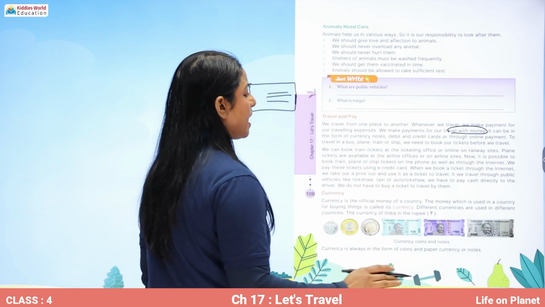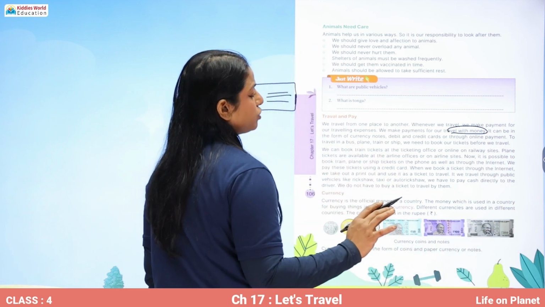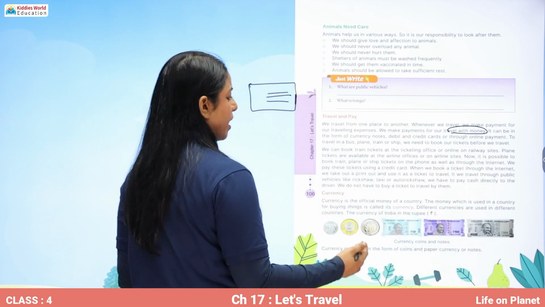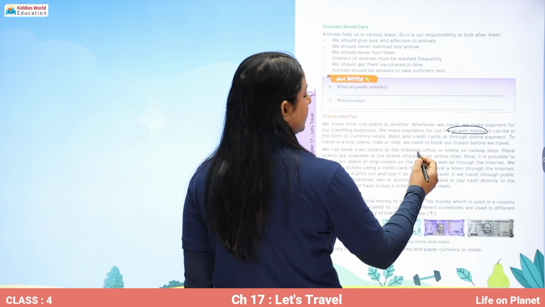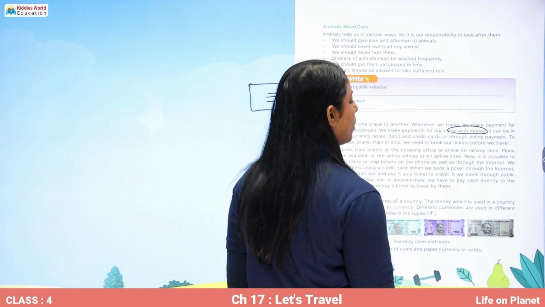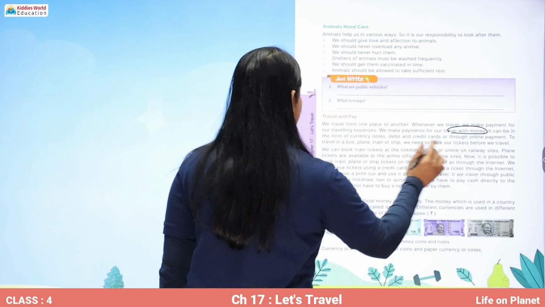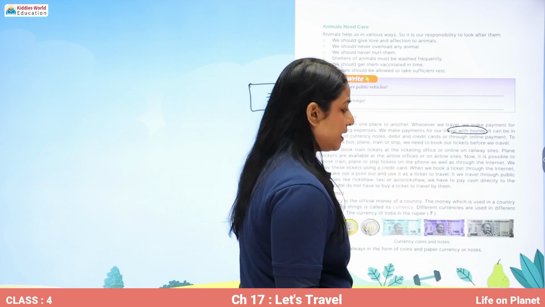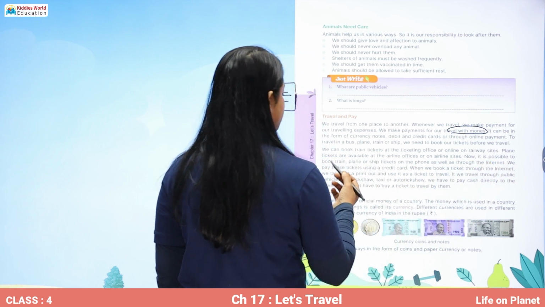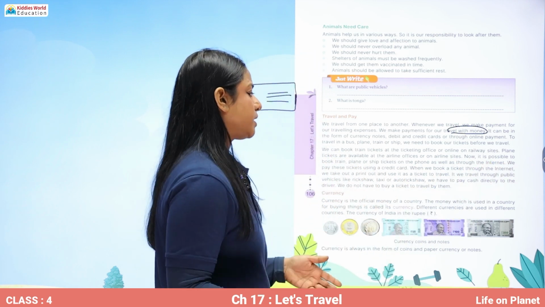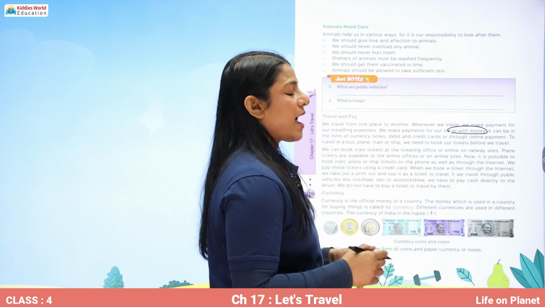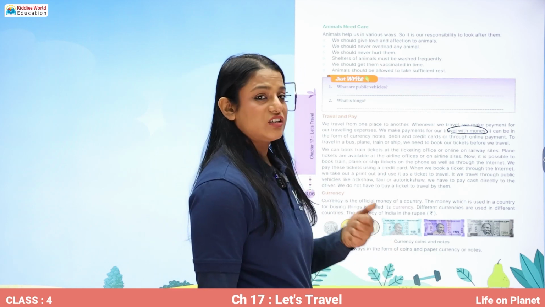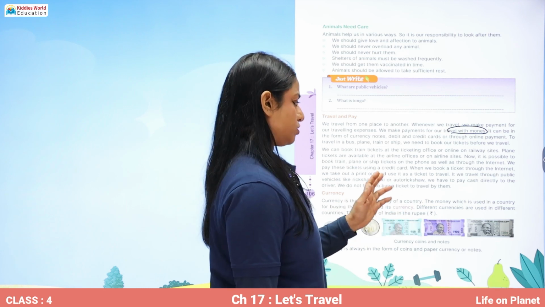To travel in a bus, plane, train or ship, we need to book our tickets before we travel. So we can book train tickets at the ticketing office or online on railway sites, and plane tickets are available at the airline offices or at airline sites. Now it is possible to book train, plane or ship tickets on the phone as well as through the internet. We pay for these tickets using a credit card or a debit card also.